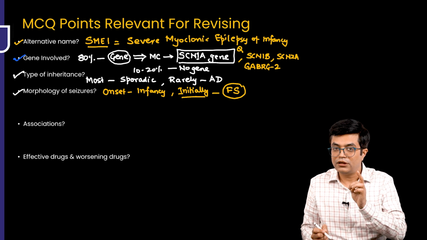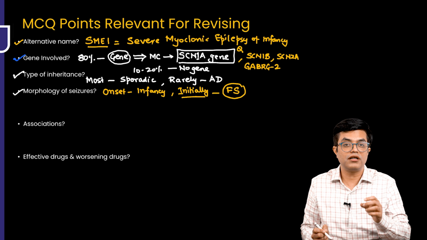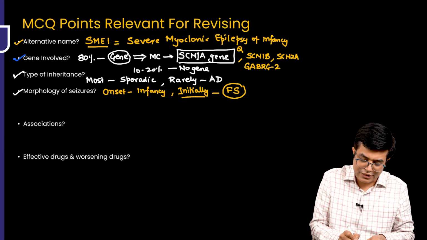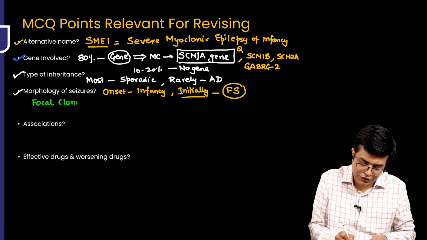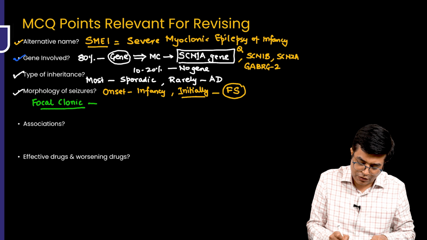I hope you remember that most febrile seizures are simple febrile seizures, which are generalized and self-limited in nature. In these patients, you will usually have focal clonic seizures affecting one side of the body. These focal clonic seizures will be abnormally prolonged.